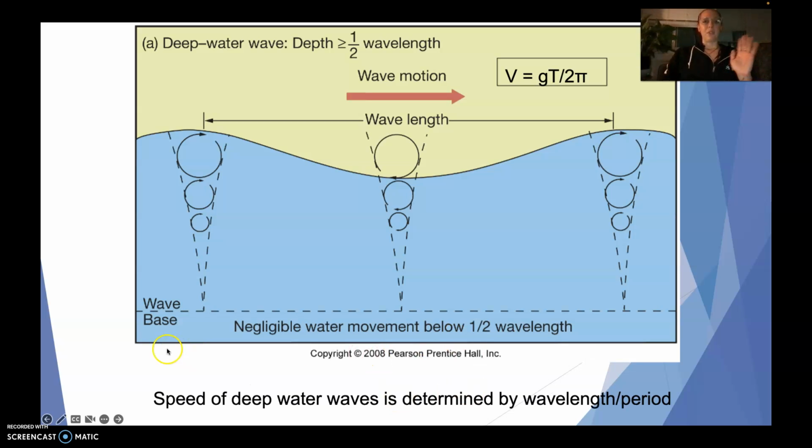So when I'm talking about the energy reaching the bottom of the ocean, this would be what I mean with a deep water wave. We have our wavelength here, and remember we have that circular orbital motion going down the water column. If that energy dissipates and is negligible at half of the wavelength, then it would be considered a deep water wave. And also the speed of the deep water wave is determined by the wavelength and the wave period. We'll get some practice with these calculations as well.